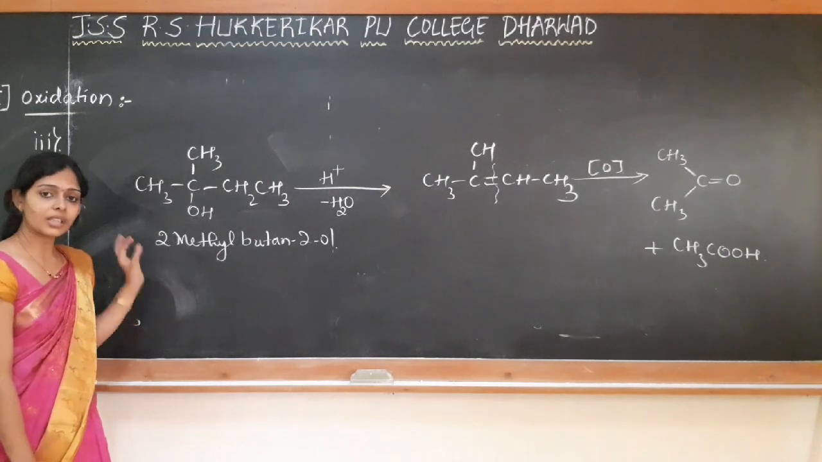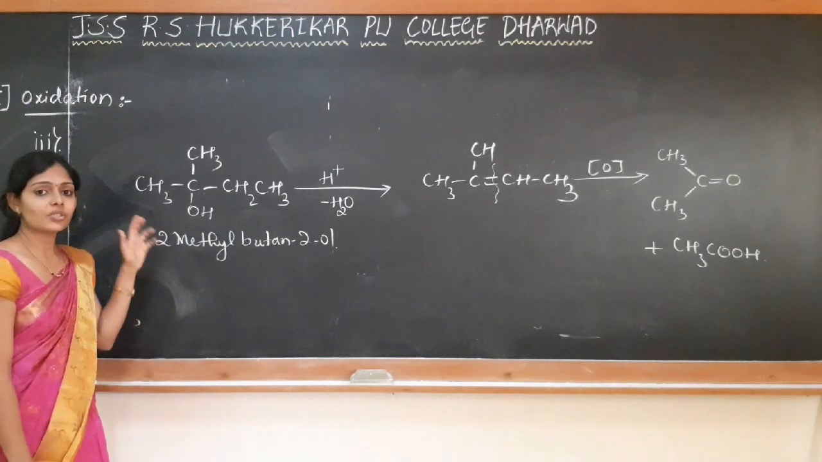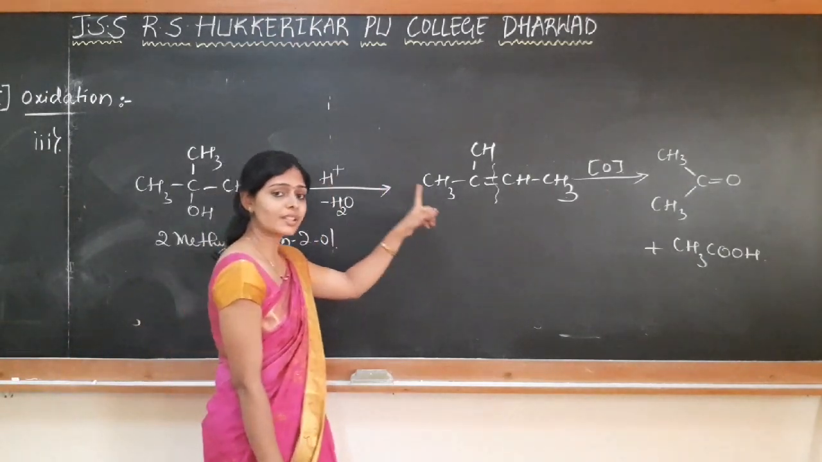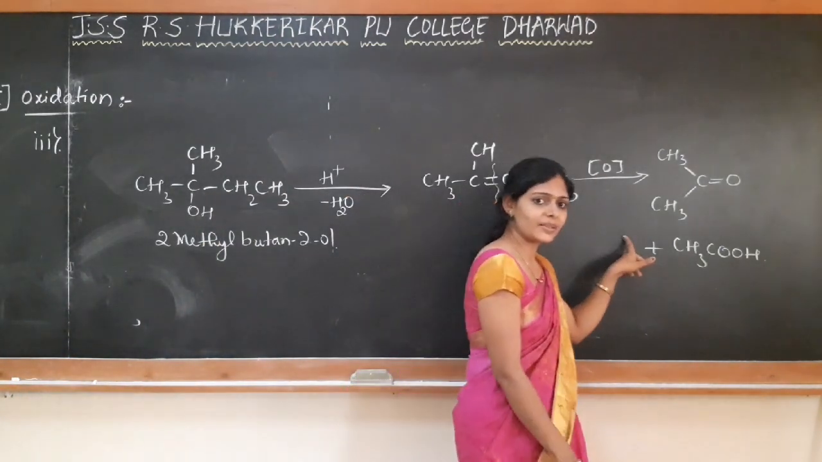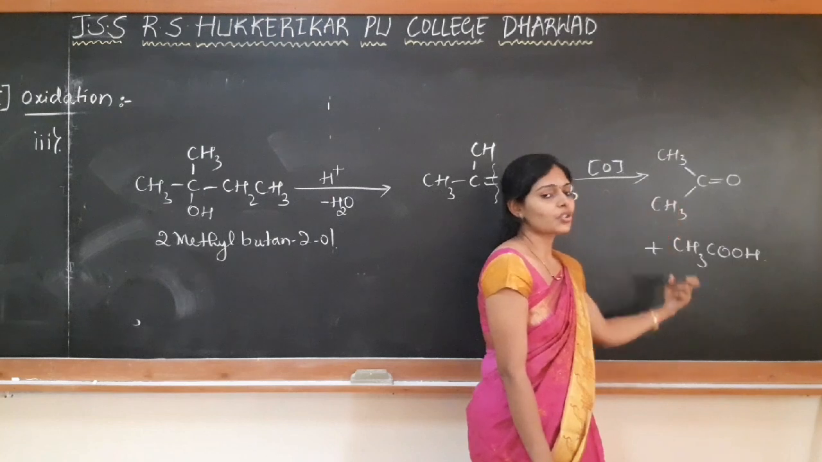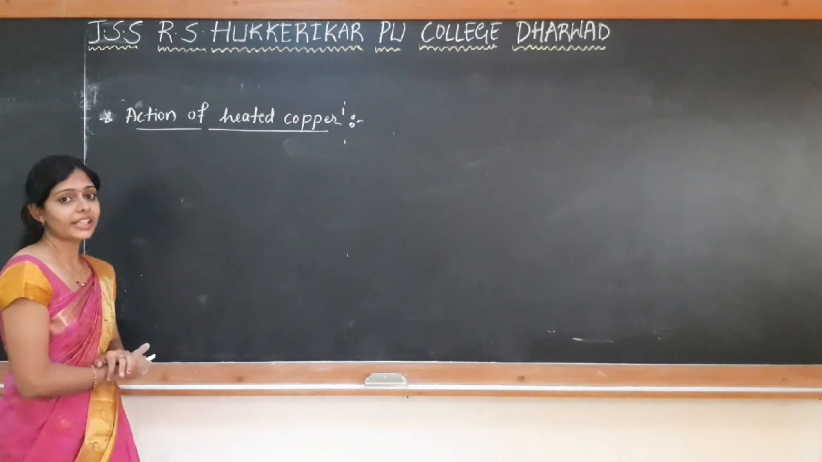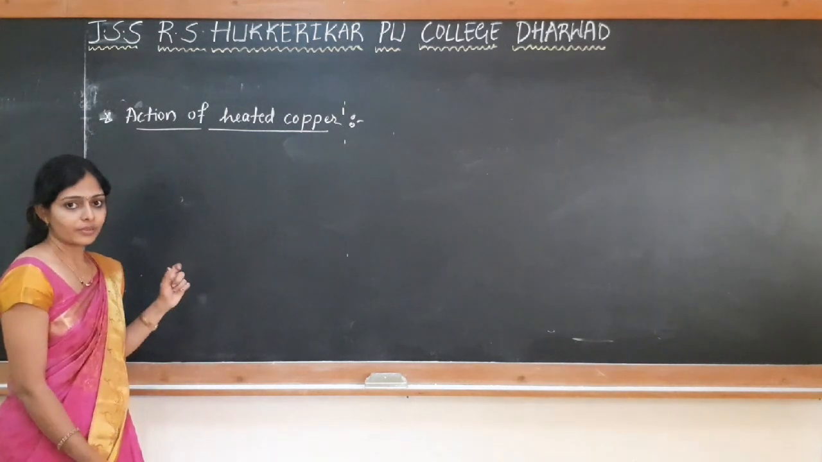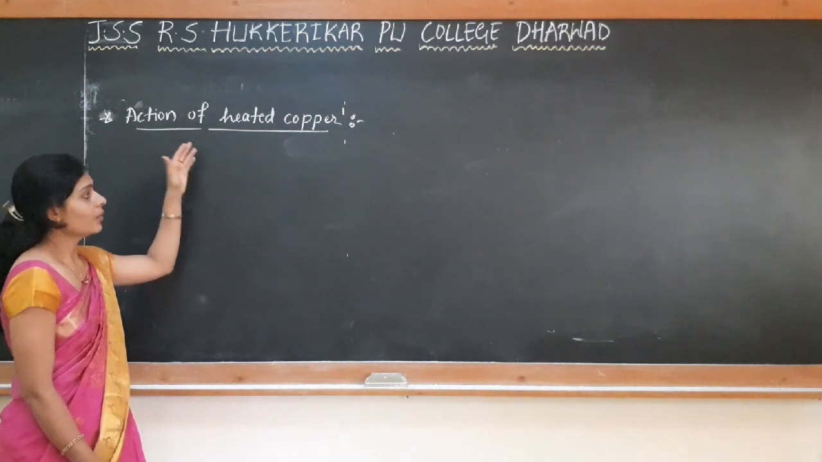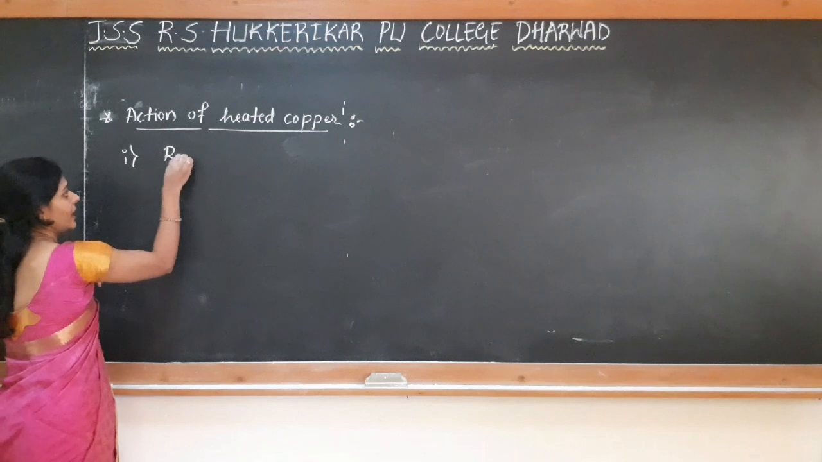So tertiary alcohols are not undergoing oxidation under mild condition. It undergoes oxidation only under strong condition in the acidic medium. First it undergoes a dehydration, after that oxidation takes place to give mixture of ketone and carboxylic acid, or it may give just the mixture of carboxylic acids. The last reactions are action of heated copper with the different alcohols. So when different alcohols are passed over heated copper, preheated copper, what happens, what product we are getting, that we will see now. The first example I take of primary alcohol.